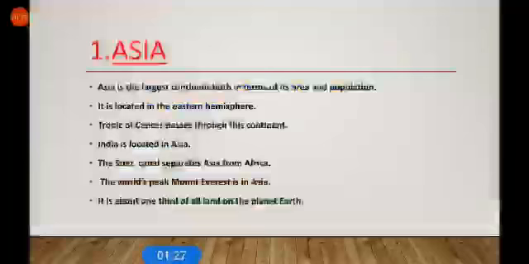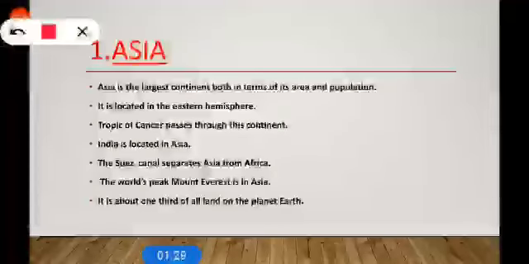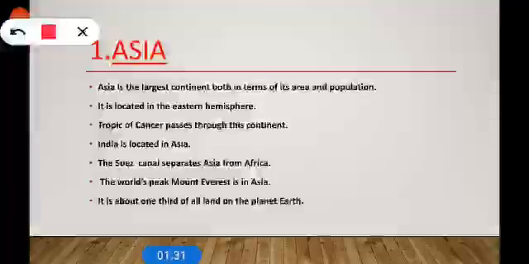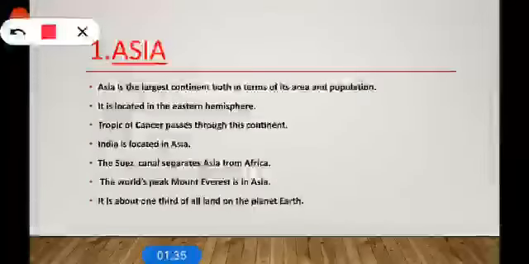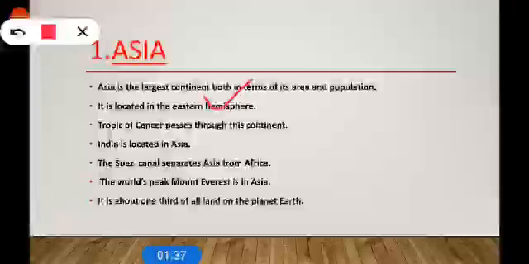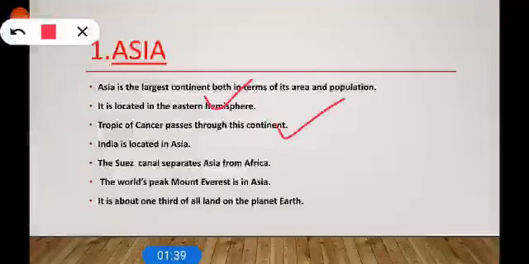Now first continent is Asia. Asia is the largest continent both in terms of its area and population. It is located in the eastern hemisphere. Tropic of Cancer passes through this continent. India is located in Asia.